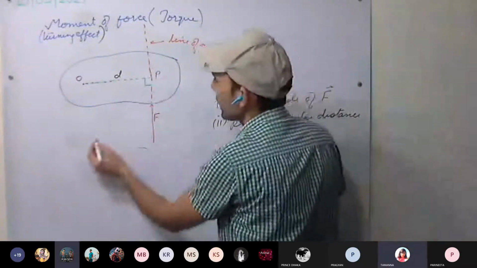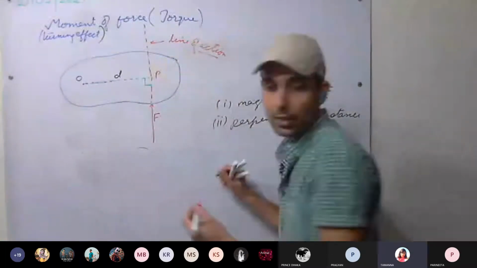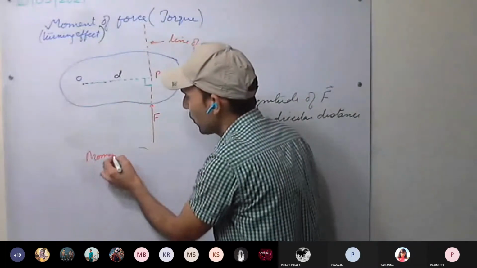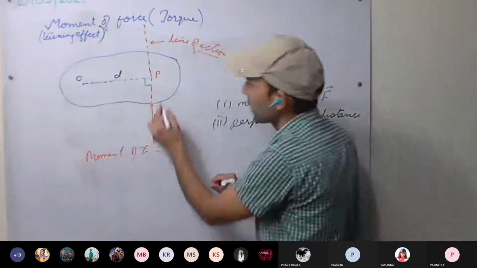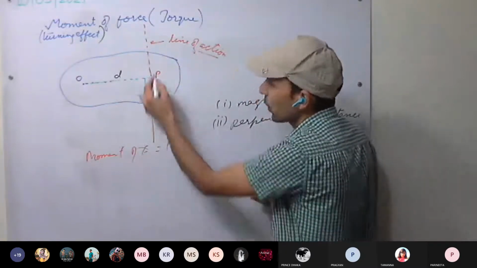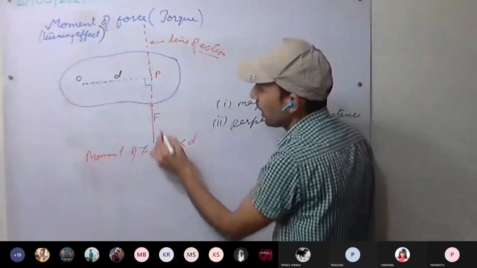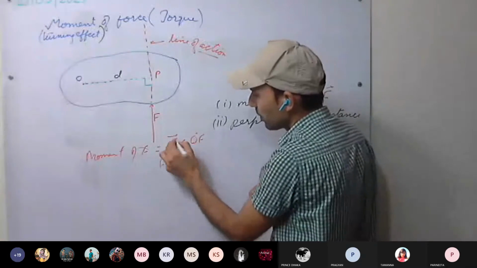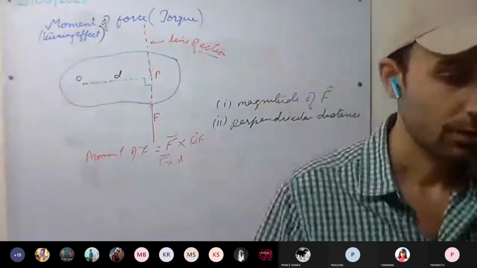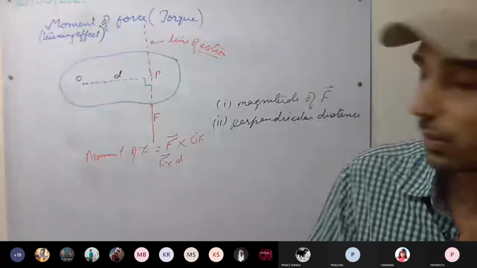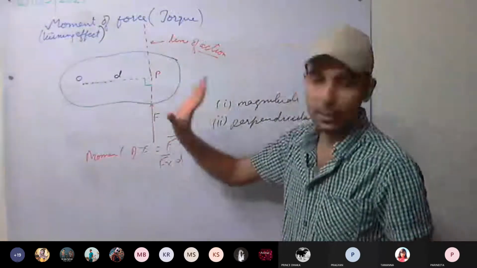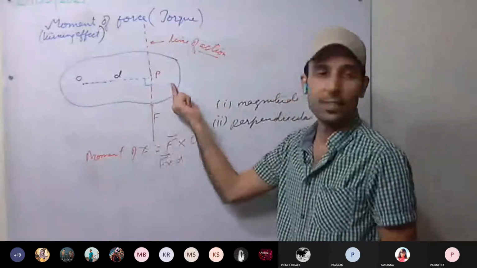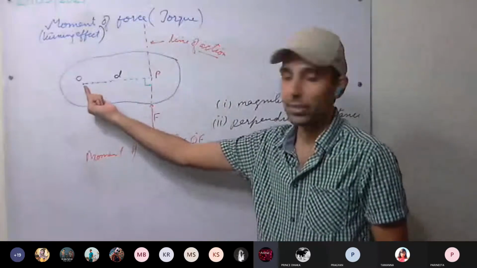So we represent torque with tau, or moment of force we say. Moment of force is equal to what? F into OP, or F cross T. So to produce the maximum torque, the force must be applied away from or closer to the point?